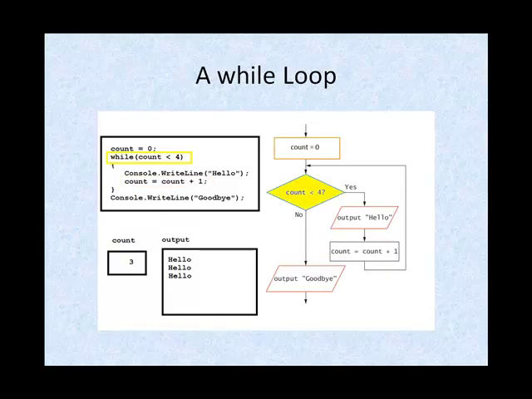The test is still true, count is less than 4, so you output hello and add 1 to count, and count is now 4. Now when the condition is tested, it is no longer true, the loop is done, and you output goodbye.